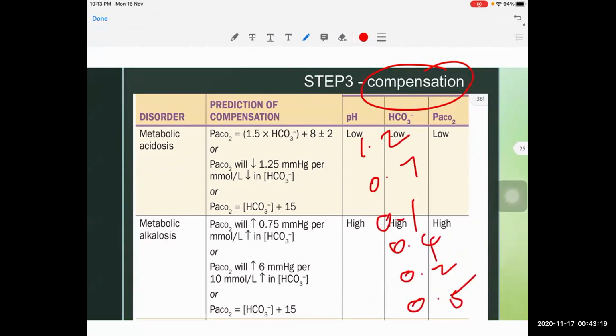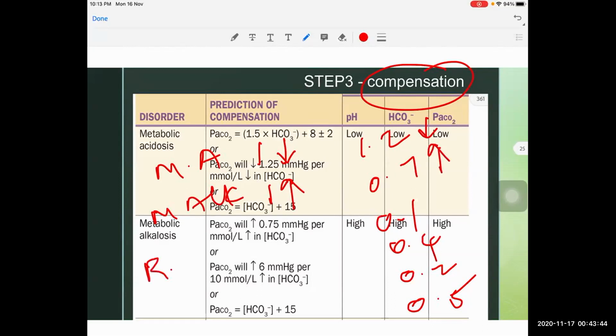So with this, we can easily remember this compensation. For metabolic acidosis, for every 1 millimole decrease in bicarbonate, the PCO2 will decrease by 1.2 millimeters of mercury. For metabolic alkalosis, for every 1 millimole increase in bicarbonate, the PCO2 will rise by 0.7 millimeters of mercury.